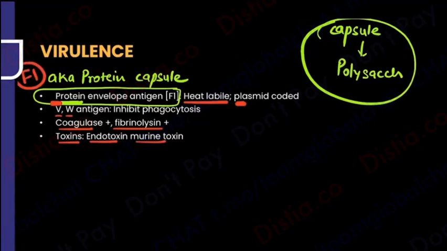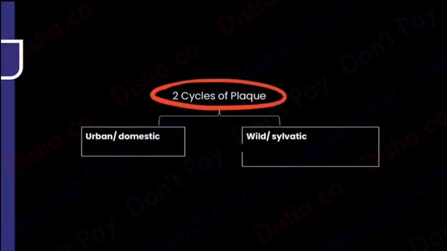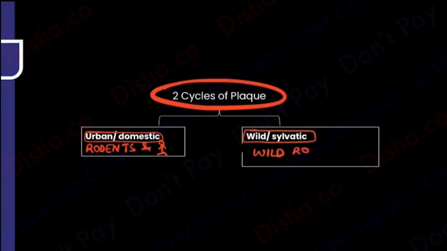So now tell me, if there is an animal involved, there is a flea involved, and there's a human involved, what are the cycles of plague that we have? One is an urban cycle. Urban cycle means that this is going to happen between the rodents and the humans. Whereas there is a wild sylvatic cycle. So the urban one means where people are living, the domestic cycle. We are humans and there are rats and the cycle is happening between us. But if it is a wild or sylvatic cycle, this is only between the wild rodents. In this, there is no human involved. So two cycles. One is urban between human and rodents. One is the wildlife cycle that is between rodent and rodent.